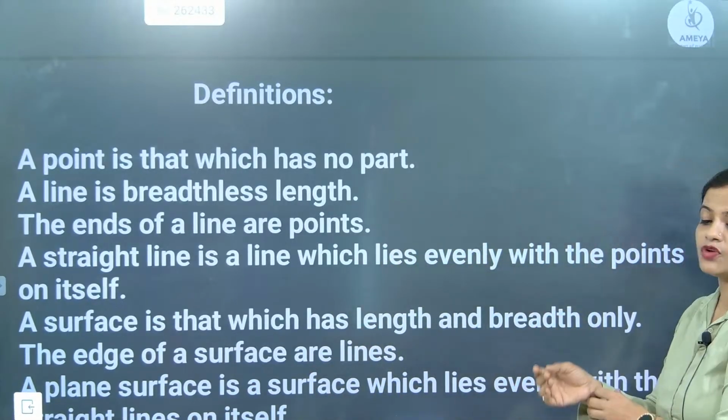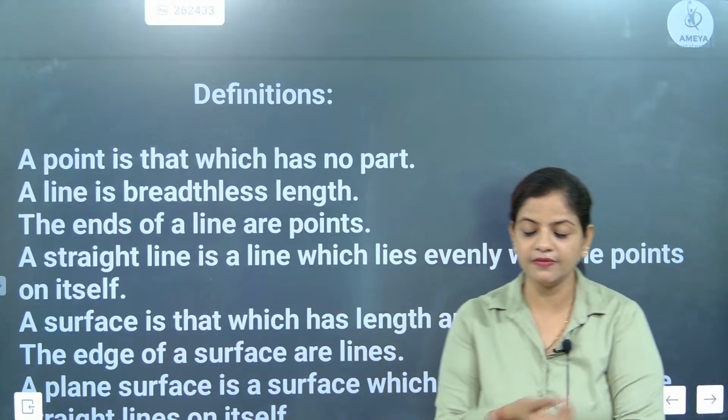Now after that we have talked about line. What is the definition of a line?